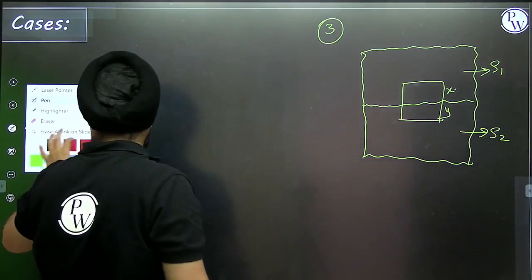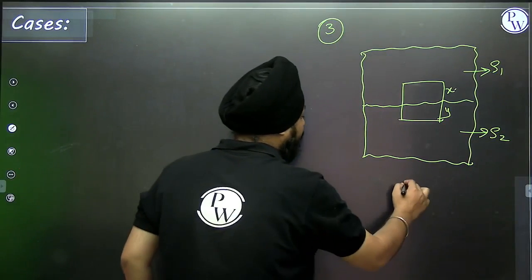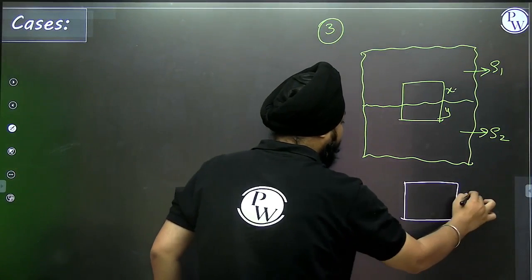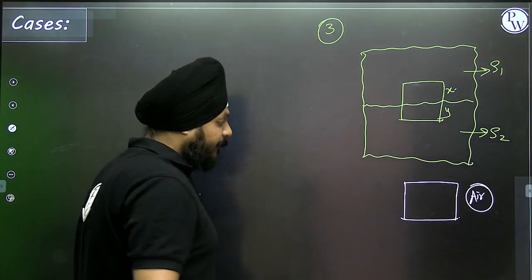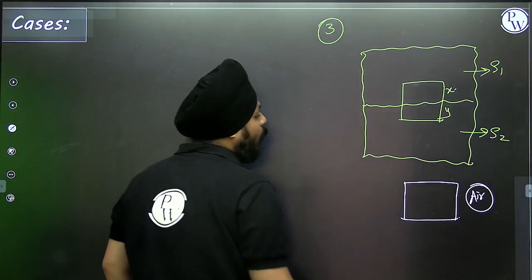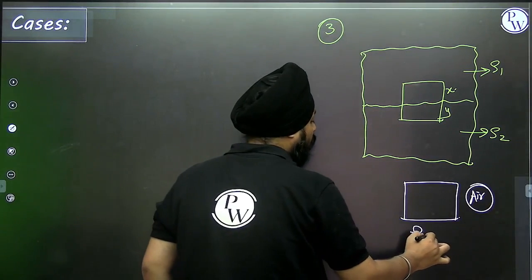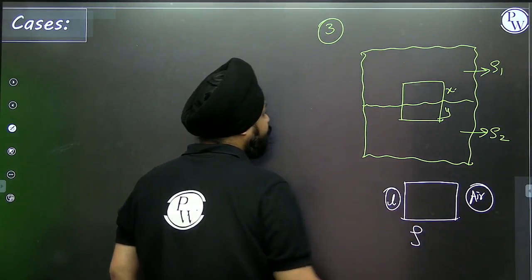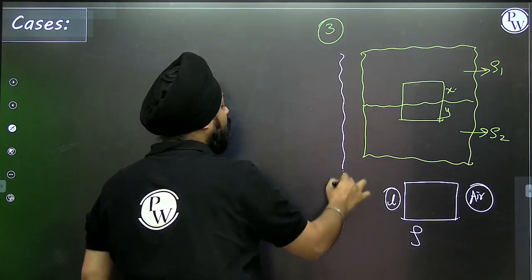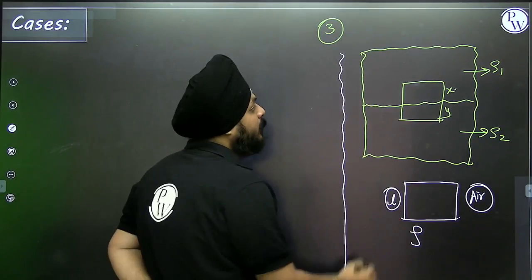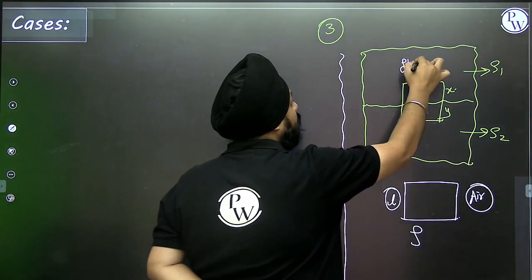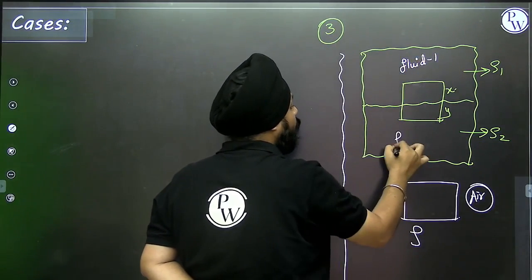So in this case, what will happen? Two fluids are there. The density of the object is rho, and the length is L. The object is in between two fluids. This is fluid 1 and this is fluid 2.